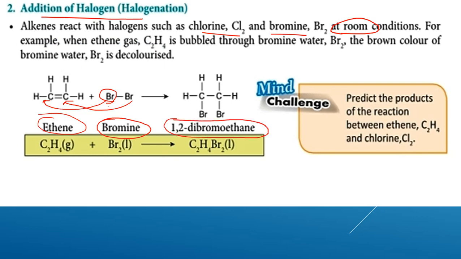Apa produk dia? Produk dia adalah 1,2-dibromoethane. So this is the first carbon, this is the second carbon. So the positions of the bromine here is at carbon number 1 and bromine here at carbon number 2. So dia punya nama 1,2-dibromoethane. Di di sini maksudnya 2. Okay, so 1,2-dibromoethane.